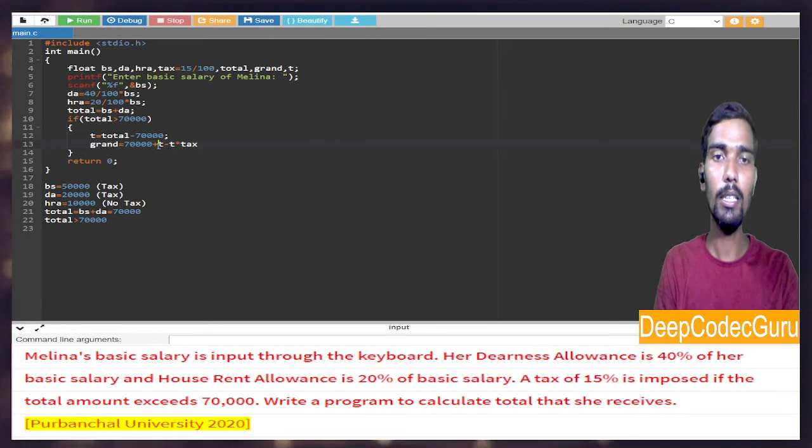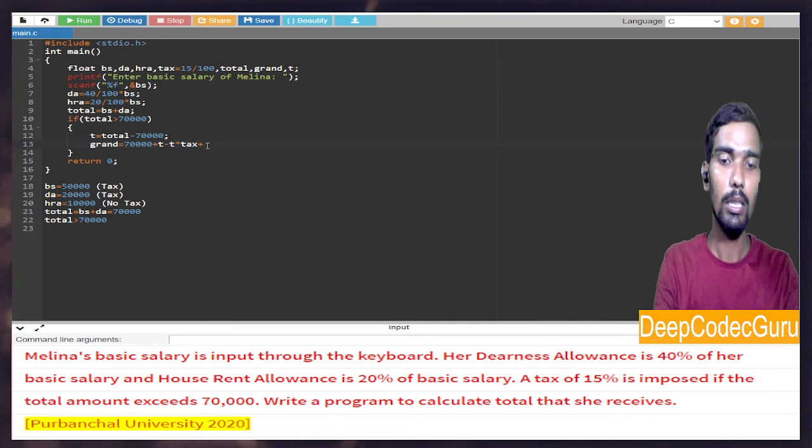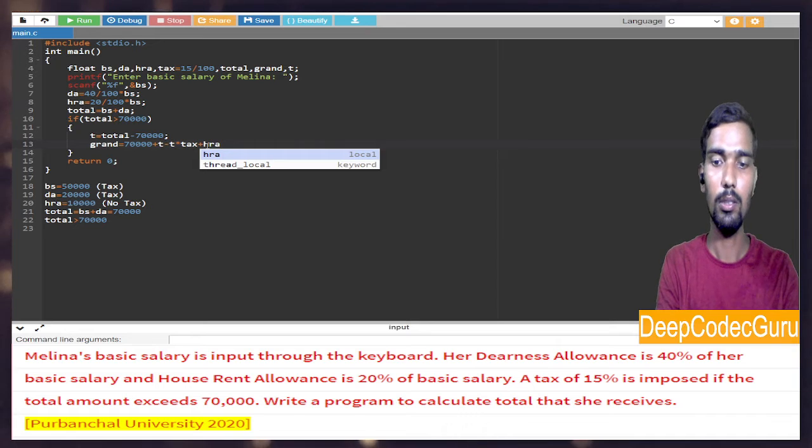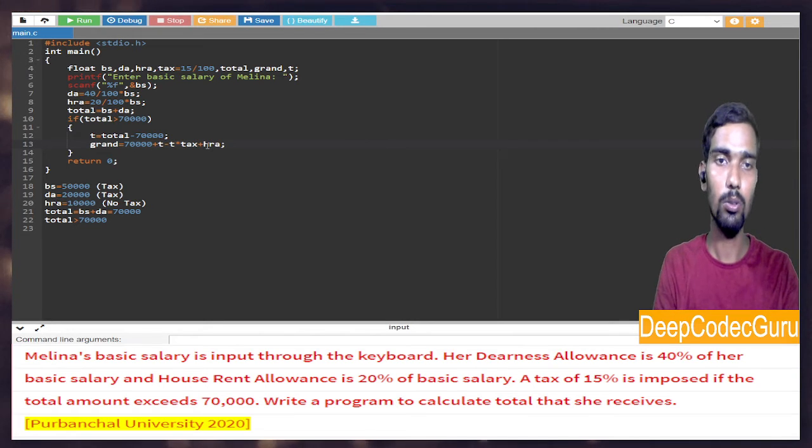I hope you got it. So t is like, say there is 90,000. So 90,000 minus 20,000, so 70,000 will be that money, minus the tax applicable for that. And the 20,000 will be there itself. Plus we have to add HRA, right? So she will get that money.